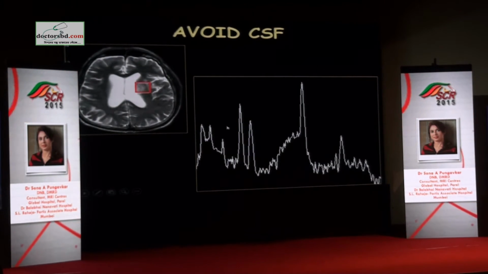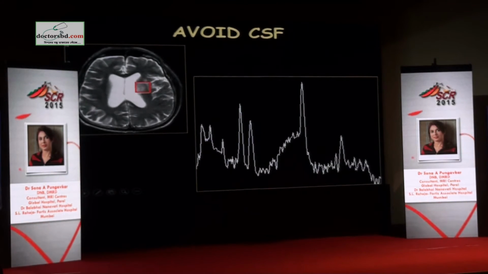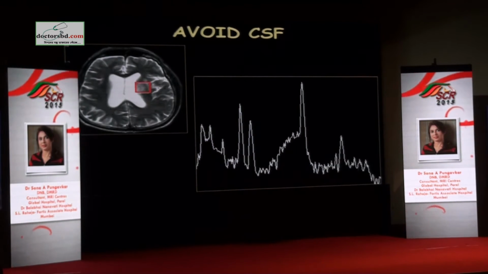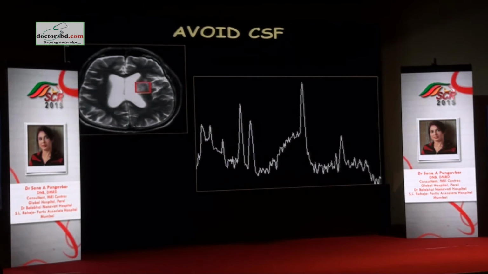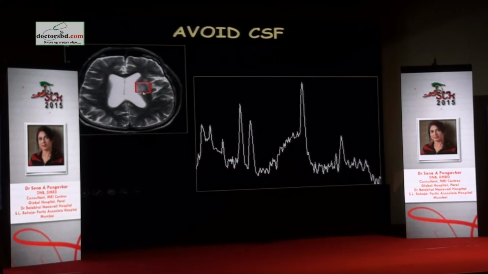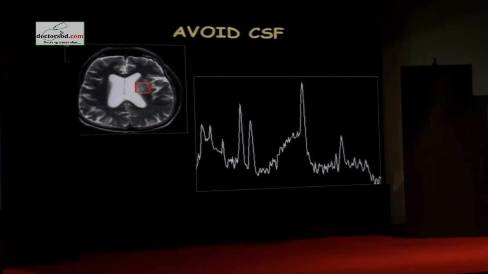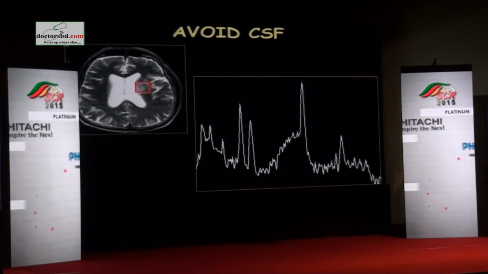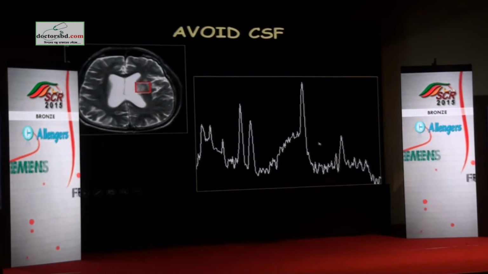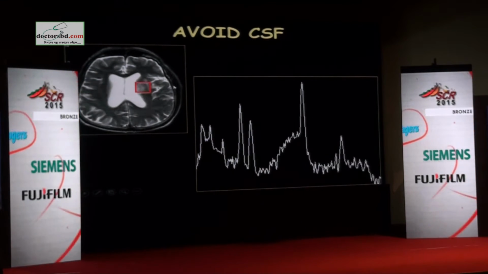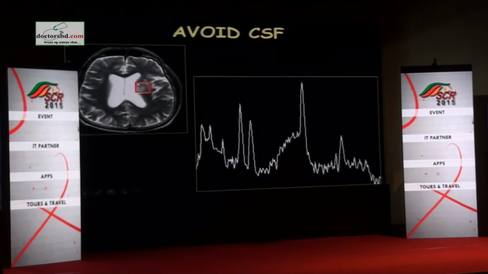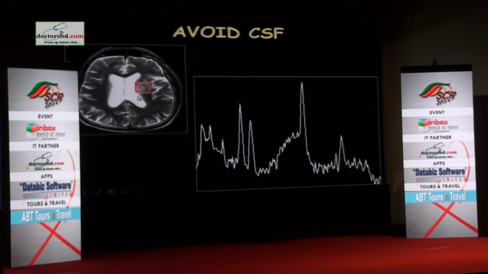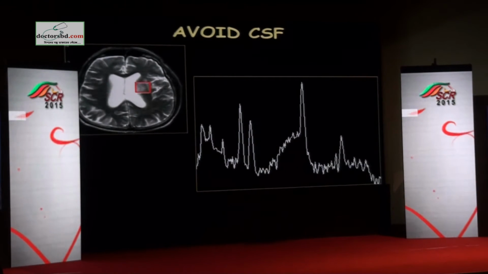So what is the spectrum showing here? First look, it doesn't look very abnormal. Why is that important to know? It means that there is not much of neuronal destruction here. So mentally you have decided that the insult to the brain is mild to moderate, not very severe. Second thing we want to see is there is some amount of lactate. So what might be happening is there must be contamination from the CSF, either from a slice lower or above.